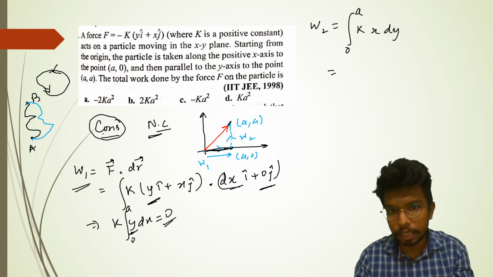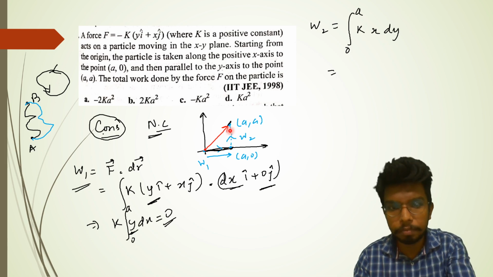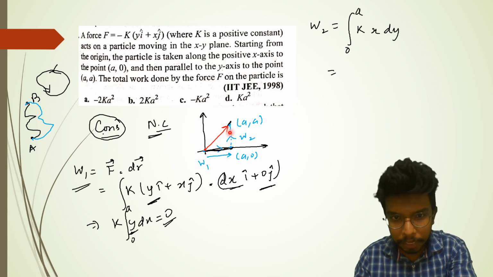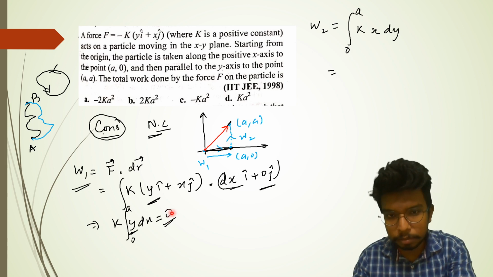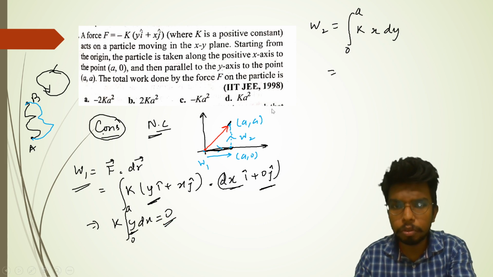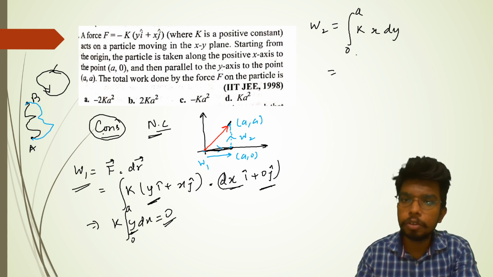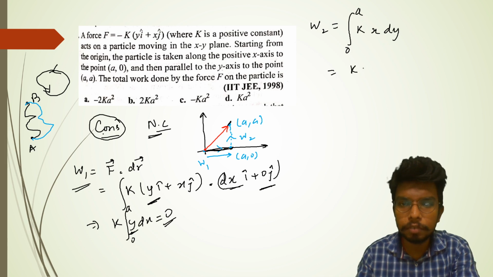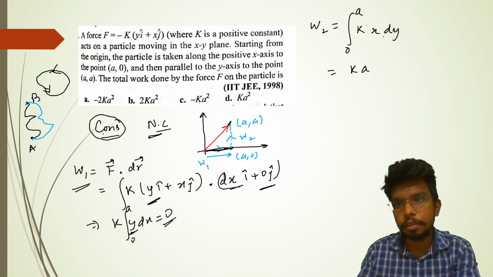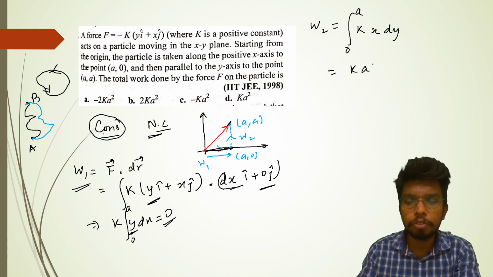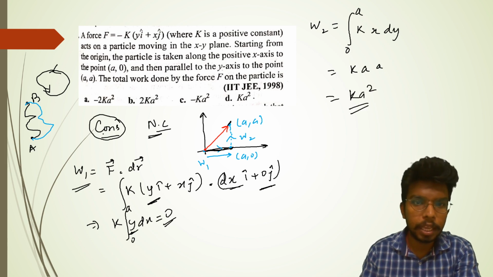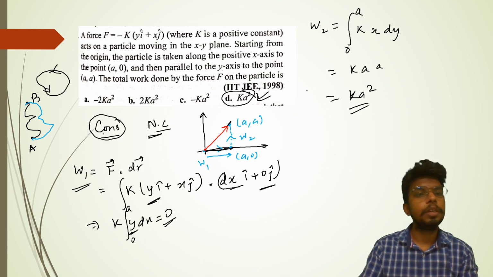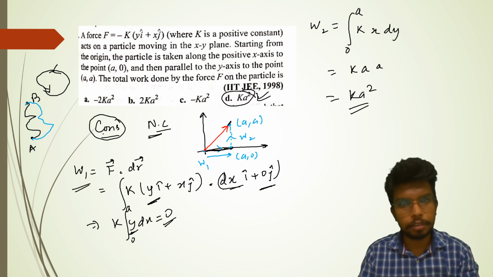Previously y was 0, but here x is a constant, a, so it comes out of the integral, and the integral of dy is y, which gives a. So the result should come out to be ka square. This is the net work done in the movement.